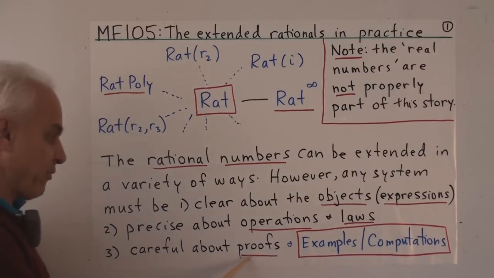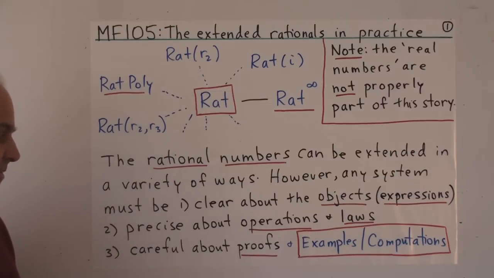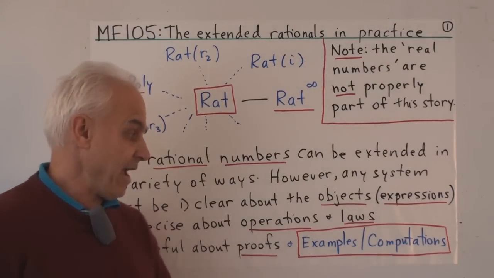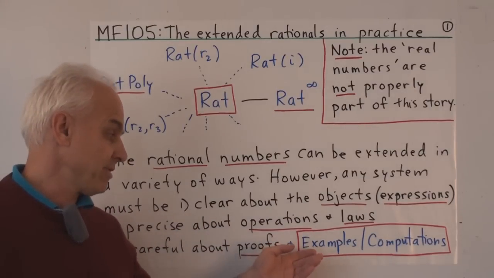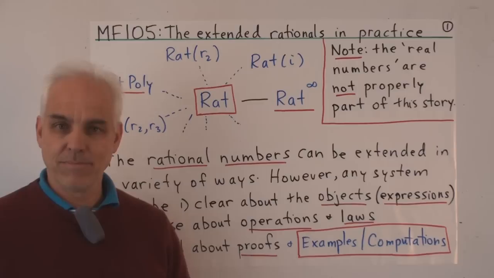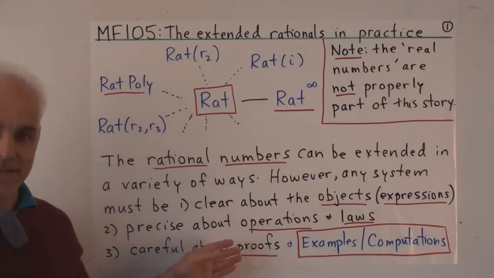We must be careful about proofs. Proofs are an essential aspect of such things. And throughout, we are guided by examples and computations. We want to look at a lot of examples and make a lot of computations so that we become confident about the validity of the various abstract things that we've written down.